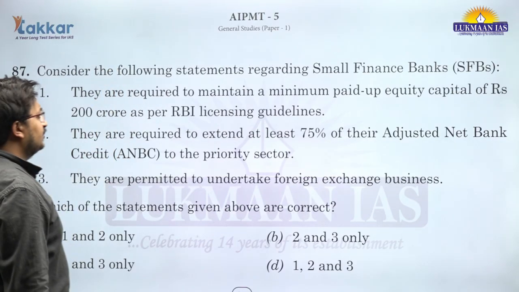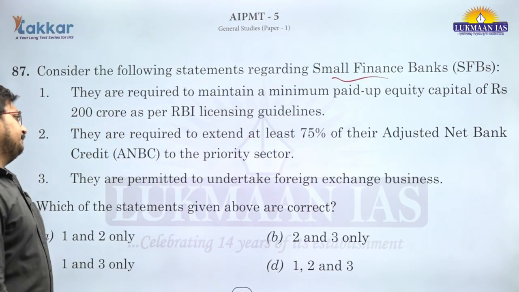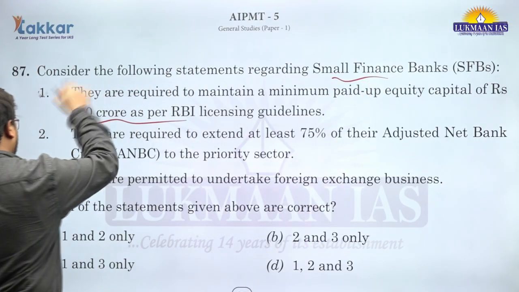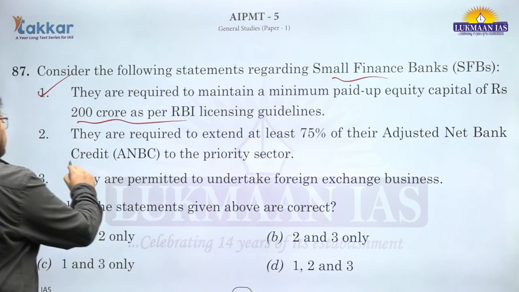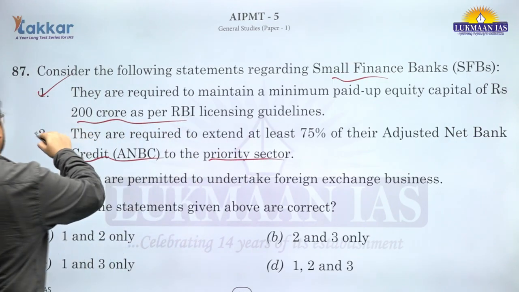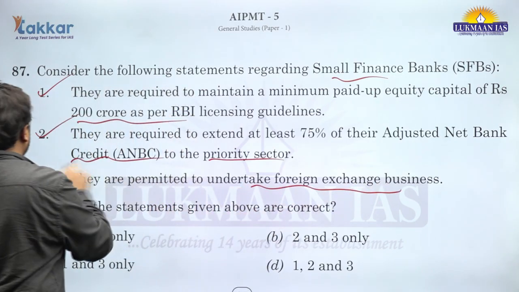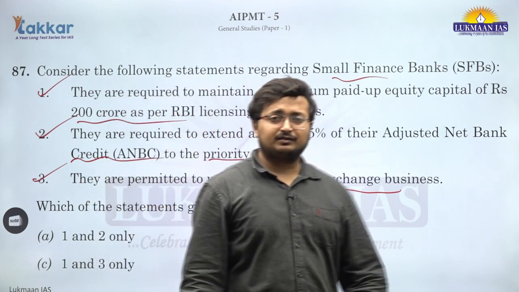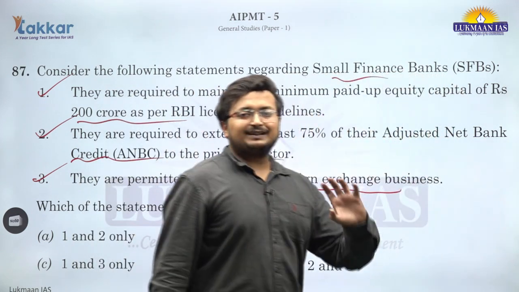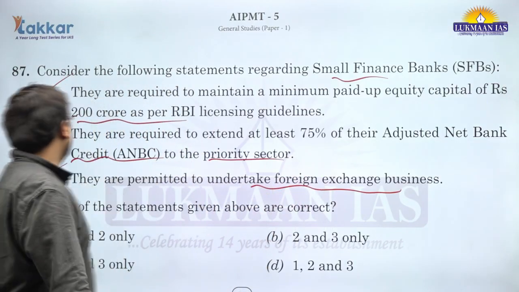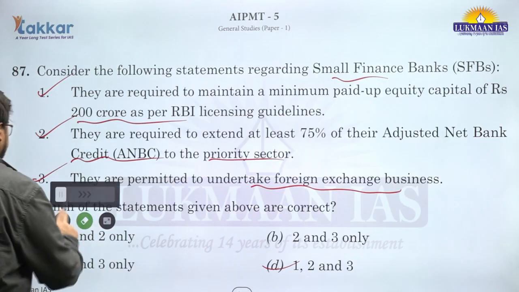Consider the following statements regarding the small finance banks. They are required to maintain a minimum paid up equity capital of 200 crore rupees. This is correct. They are required to extend at least 75% of their adjusted net bank credit to the priority sector. This is correct. They are permitted to undertake foreign exchange businesses. This is also correct because small finance banks are also scheduled commercial banks, only the expanse of operation is specific and limited. So, all the three statements are correct. D is the correct answer for question number 87.